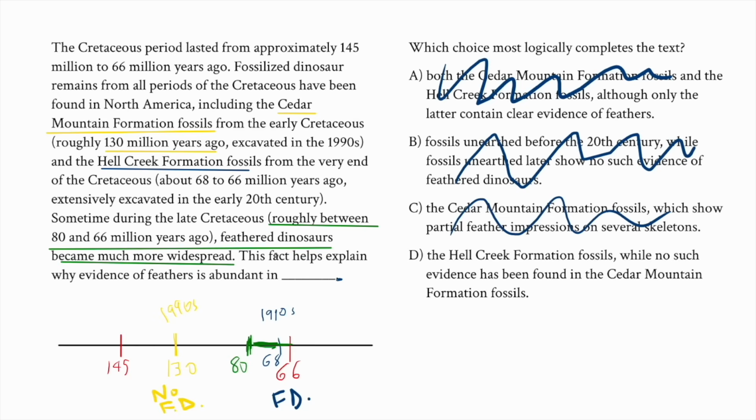And so D, the fact helps explain why evidence of feathers is abundant in the Hell Creek Formation fossils. Yes, while no such evidence has been found in the Cedar Mountain Formation fossils. So that one gives us the relevant distinction that we're looking for in terms of this before and after point. And so our answer there is going to be D.